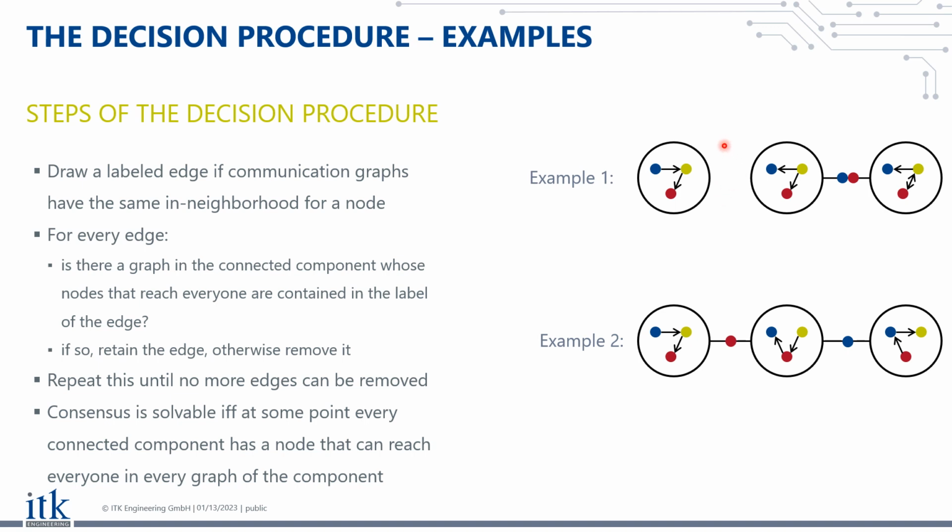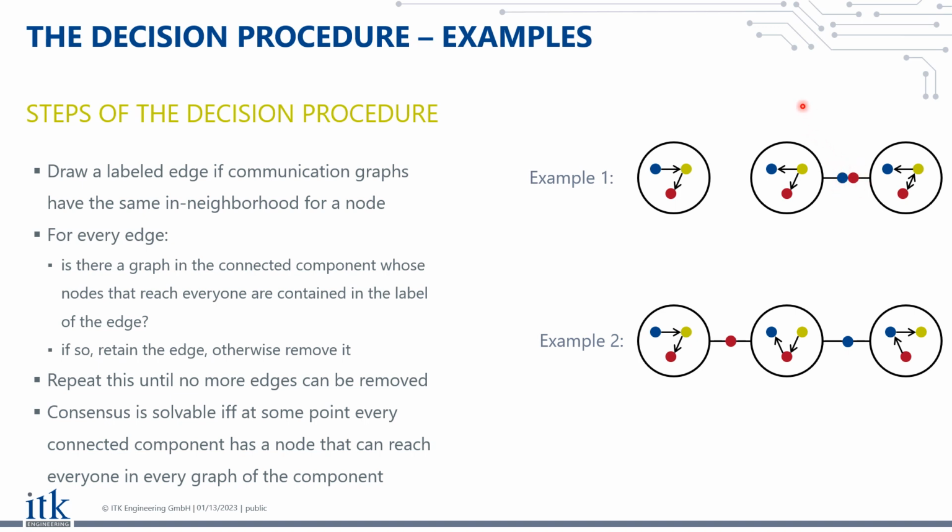And now the decision procedure could continue removing edges, and it would, of course, also remove this edge, because now there is no graph remaining in the connected component where blue and red, or a subset of it, reach everyone alone. So this edge would also be removed, but actually it does not even have to be.